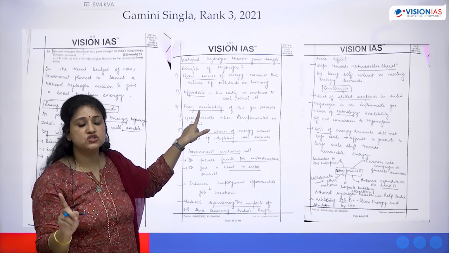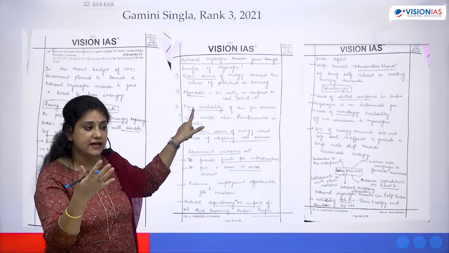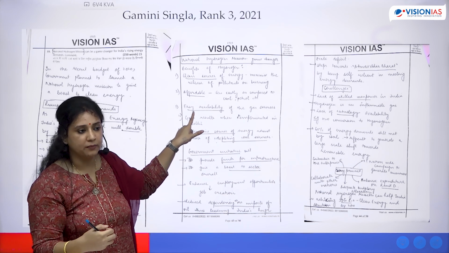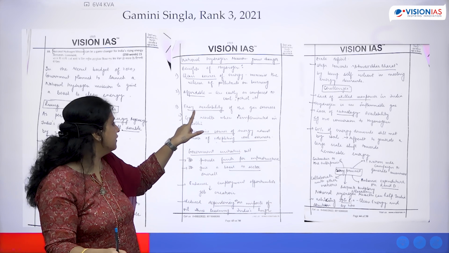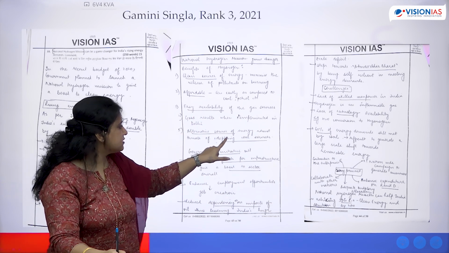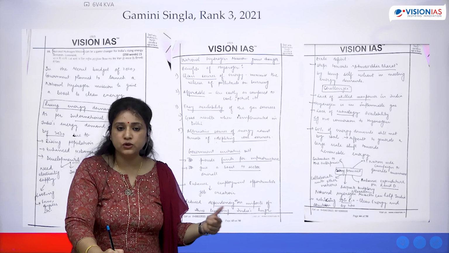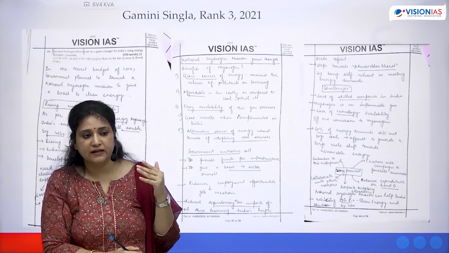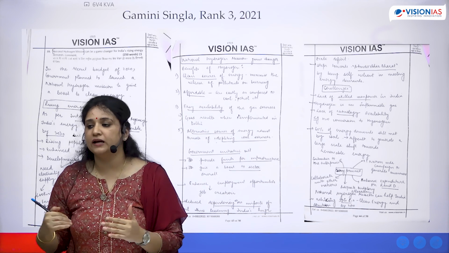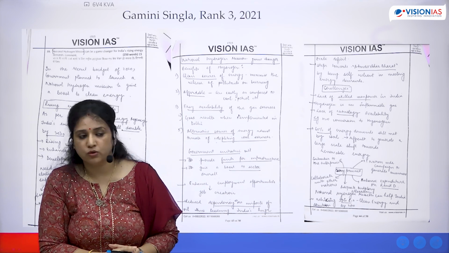Affordability means it is cheap. Available means it is there for you to consume. If it is not available at all, what will you do with cheap? Clear? Then alternative source. Again, this is a unique point. My point being that you have to gather 5 to 6 unique points for each of the questions.